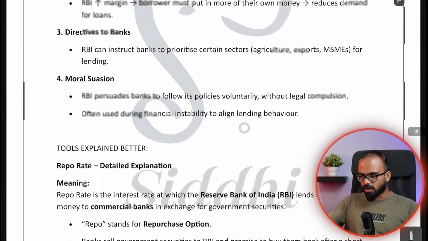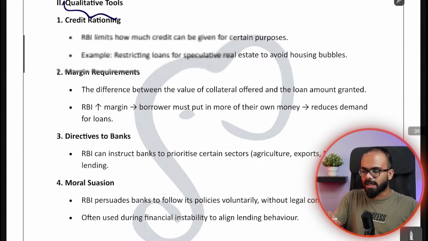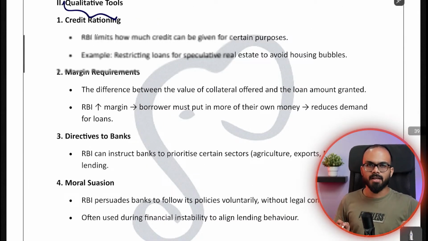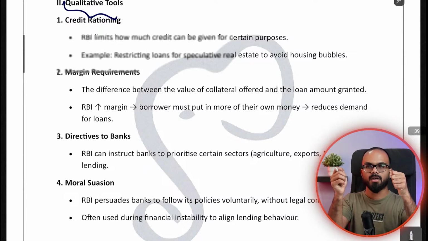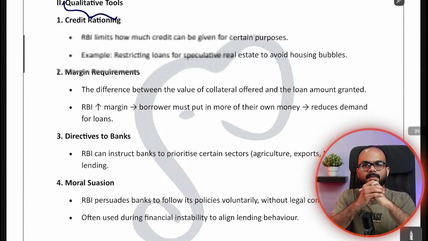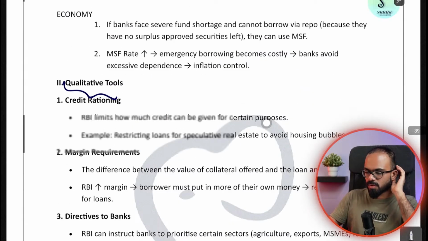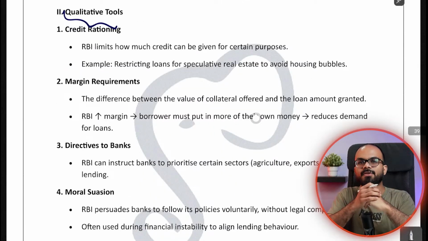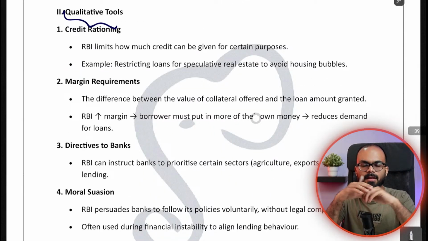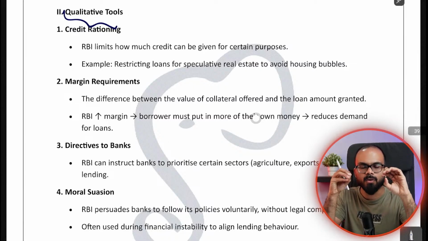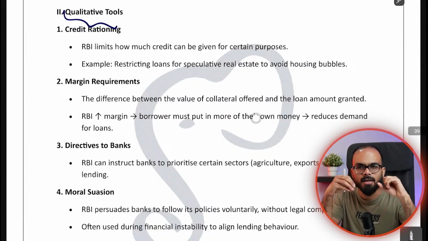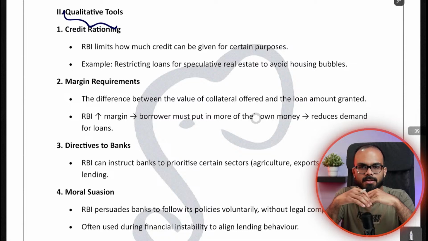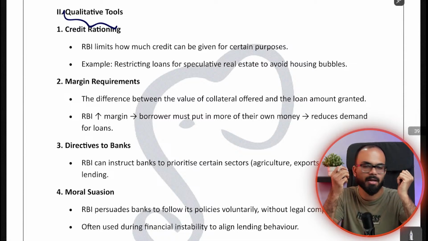Now there is one more tool, which is the qualitative tool. This is quality work. In the qualitative tool, you are not reducing the number directly. For example, the RBI governor comes and sits before the media and says that banks need to work on this, or the government might bring a policy on semiconductors, so banks should give more loans towards semiconductor industries.